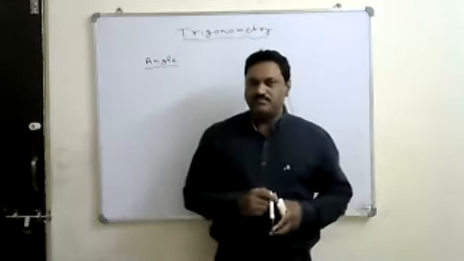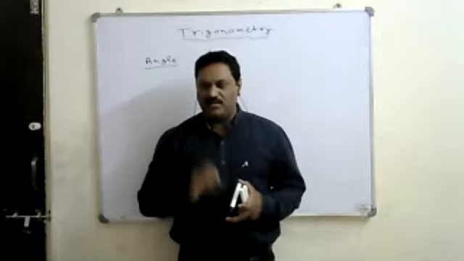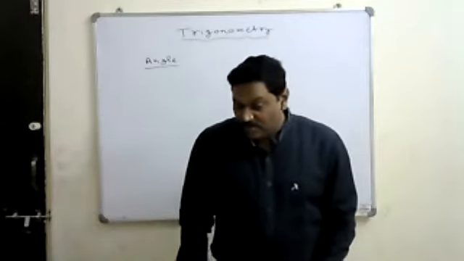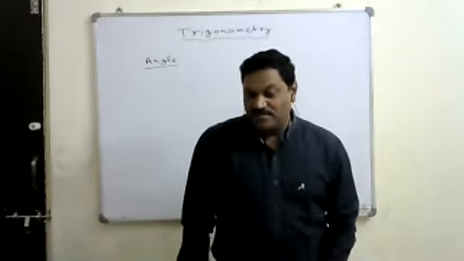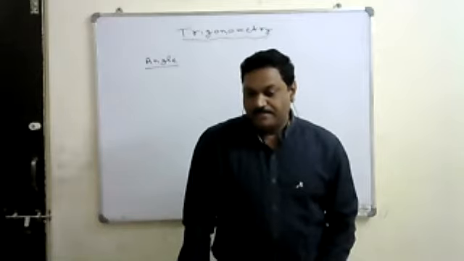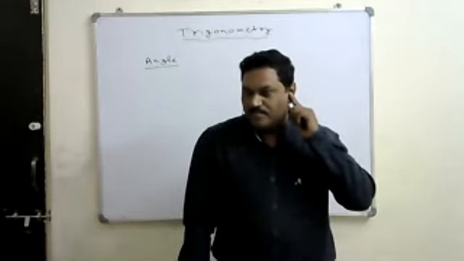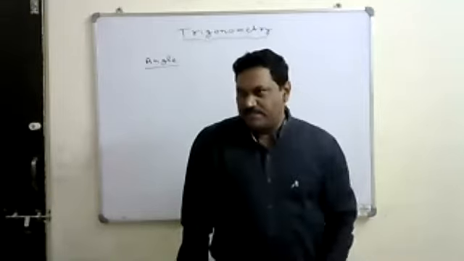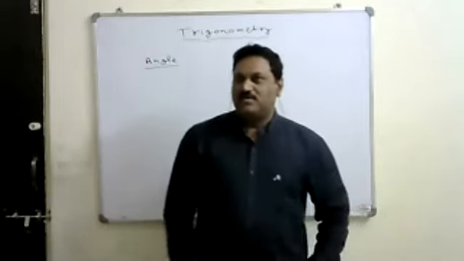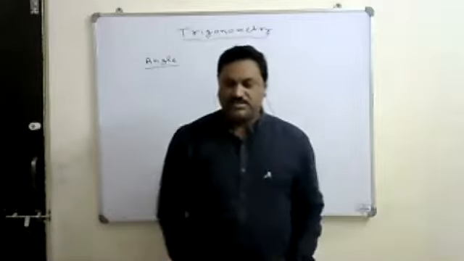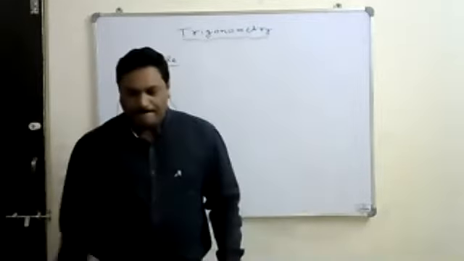The displacement of a ray from its initial point is called an angle. It is a physical quantity. So how do you measure the displacement? Displacement means the change of place, the measure of rotation of some rays.